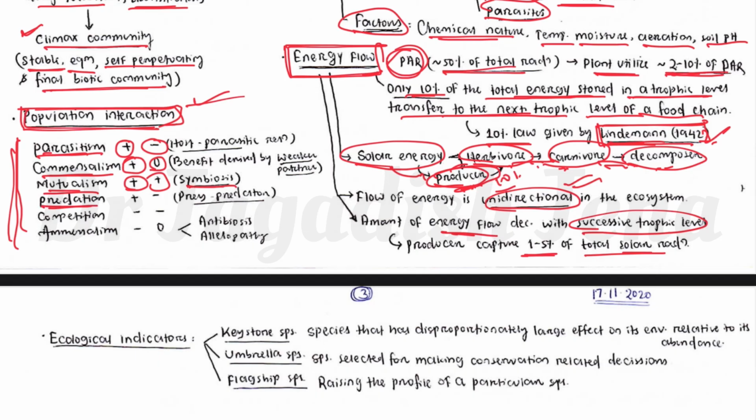Then predation, where one organism gets a positive influence, like one is eating so it is surviving, while the other is degrading, so that is negative. Then competition, where both are affected, a negative interaction. And amensalism, where one organism has a negative impact and the other has no impact. Antibiosis and allelopathy can be examples of amensalism. So these are some population interactions.